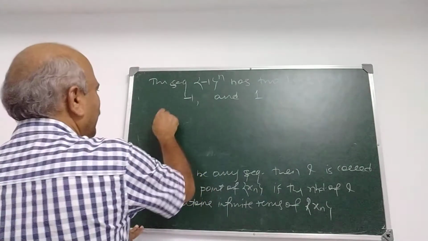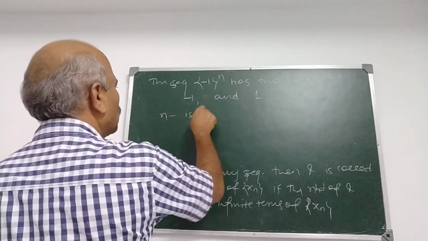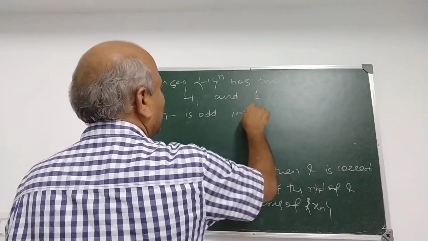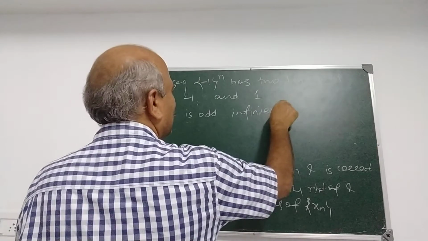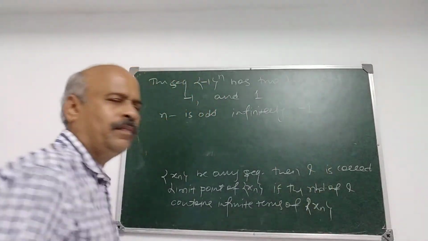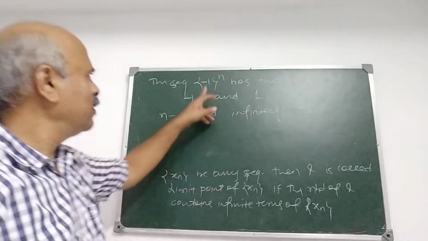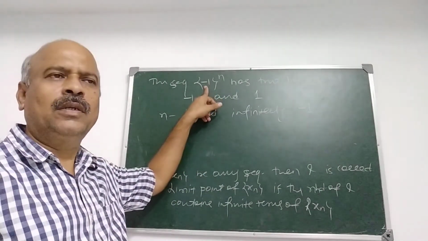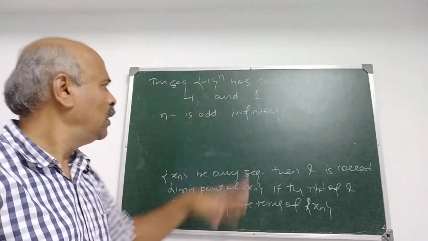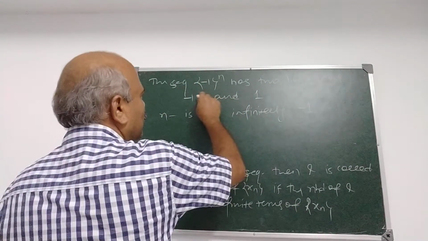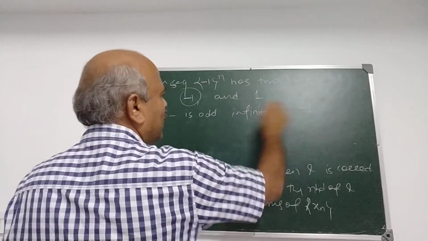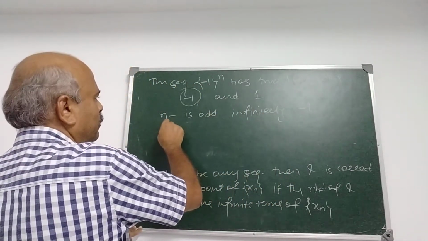Because when n is odd, infinitely many terms of the sequence belong to the neighborhood of minus 1.